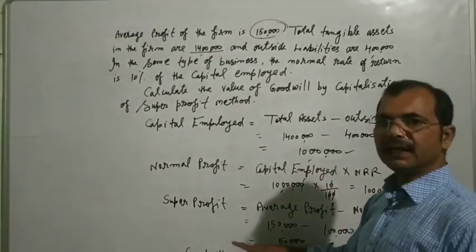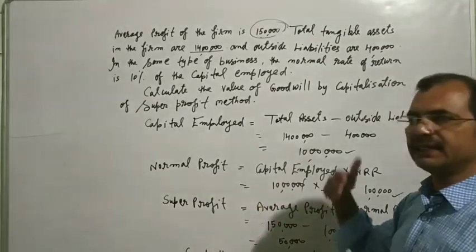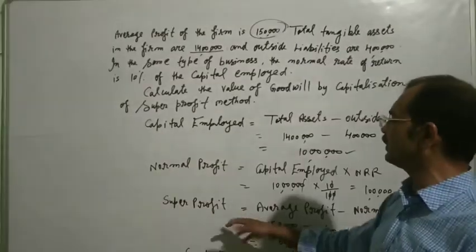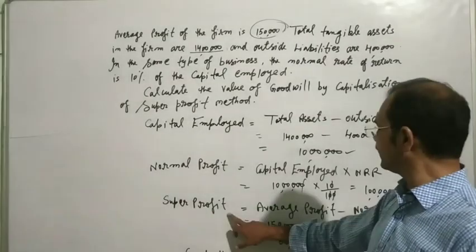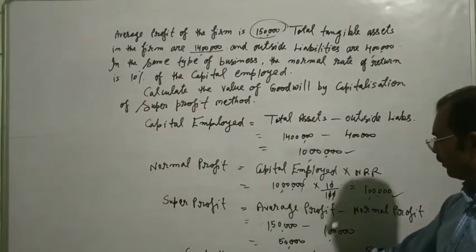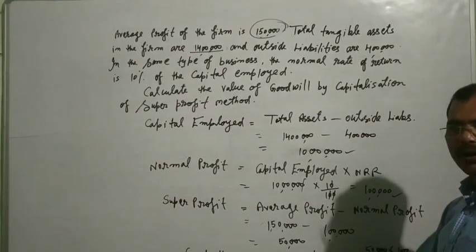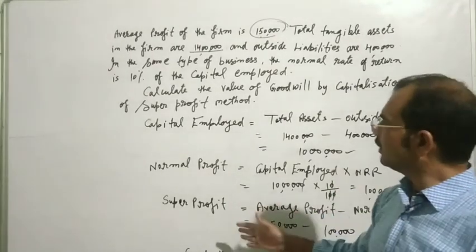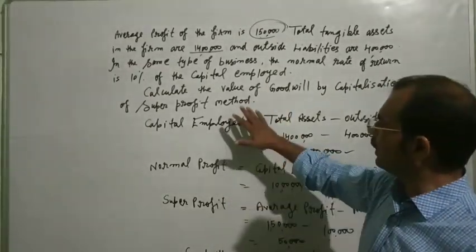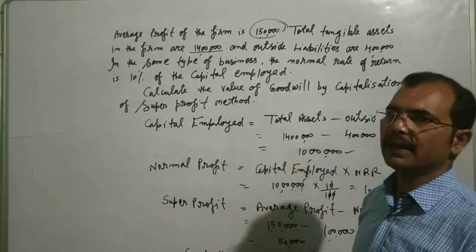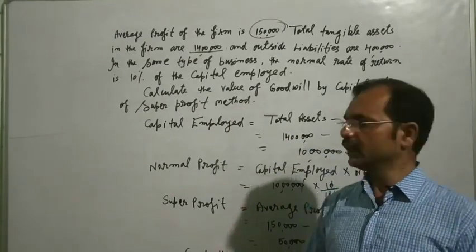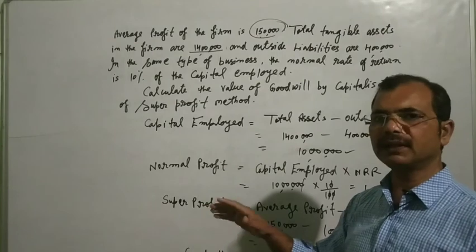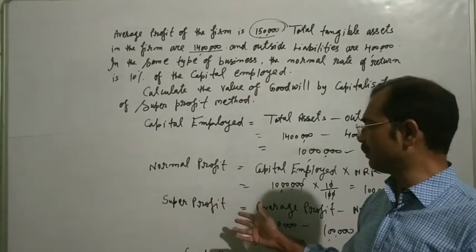And when we use the capitalization method of super profit, we use this formula: super profit into 100 upon normal rate of return. In this way we can understand thoroughly the whole method of capitalization, which has two types: capitalization of average profit method and capitalization of super profit method.